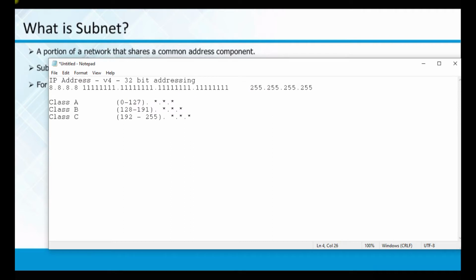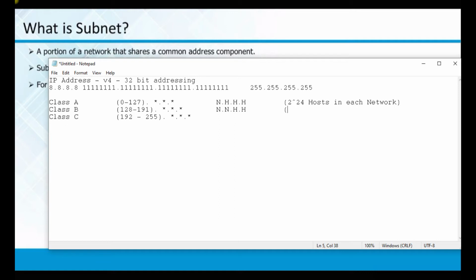When you say class A, the format is N.H.H.H, where the first octet is given for networks. That means you can have a maximum of 2 power 24 hosts in each network. A network is huge in class A. Is this clear?